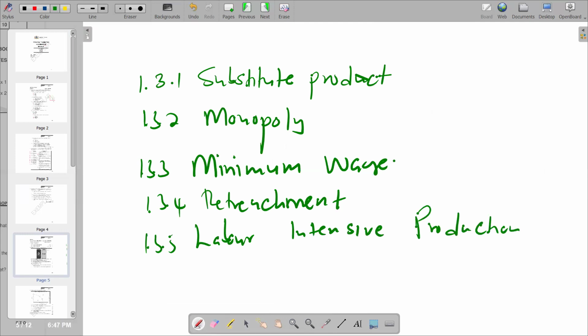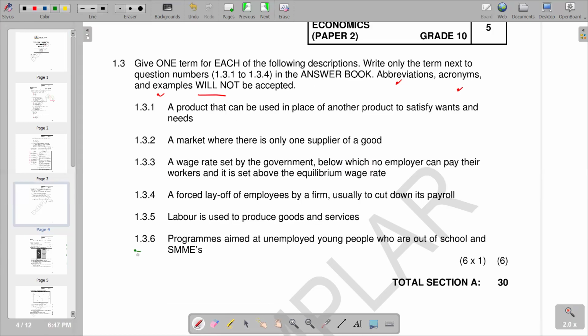And obviously, we are going to look at the last part, which is 1.3.6, which includes programs aimed at unemployed young people who are out of school and SMEs. We try to see which one matches that. We have the skills program.